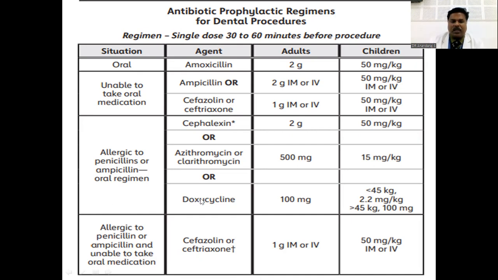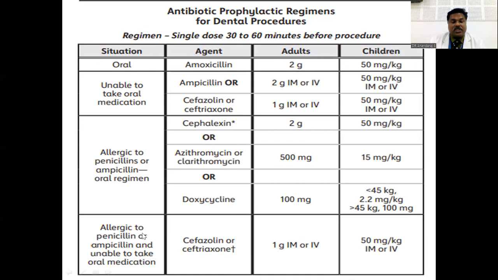Again, you might have a doubt that the disadvantage of doxycycline is discoloration of the tooth. It has been said that if you give doxycycline continuously for 2 weeks, there won't be any effect on the teeth. Only if it is given for more than that will there be discoloration of the tooth. So we are giving a single dose of doxycycline, which may not cause any discoloration. The concern of tooth discoloration can be overruled if you give doxycycline as a single dose.